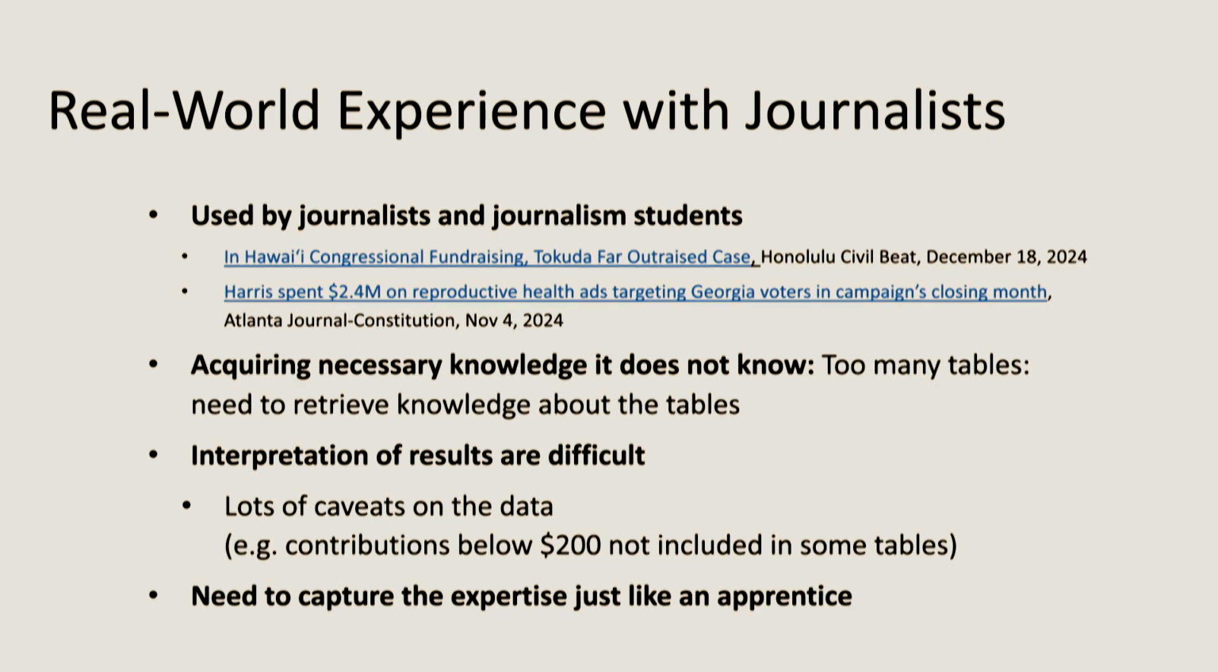A good example is that contributions below 200 are not included in some tables. And this is a big problem because when you add up the individual contributions, it sometimes doesn't add up to the summary statistics that the FEC provides you. It's these things that journalists need to know about so they can trust the system better. And if they know about that, then they can really make use of it. But if they don't, they'll have big problems trying to make sense of the data.